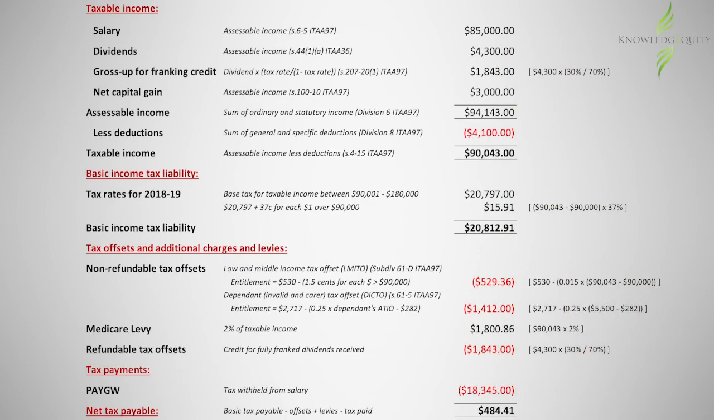To recap, you need to be able to calculate taxable income and then tax payable for a resident individual. Note that gross tax payable must be reduced by any non-refundable tax offsets, such as the DICTO, before adding any applicable levies. From this, any refundable tax offsets and any tax paid are subtracted to give the net tax payable.